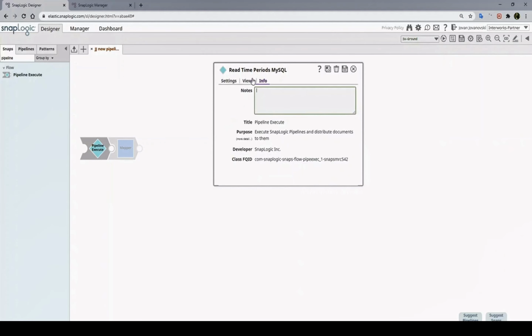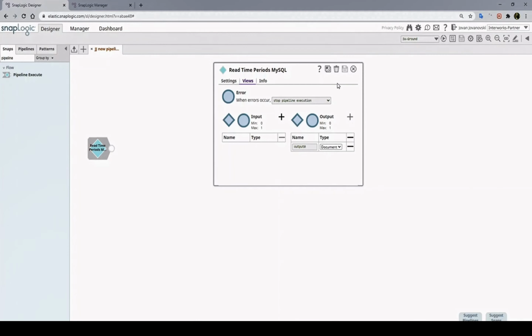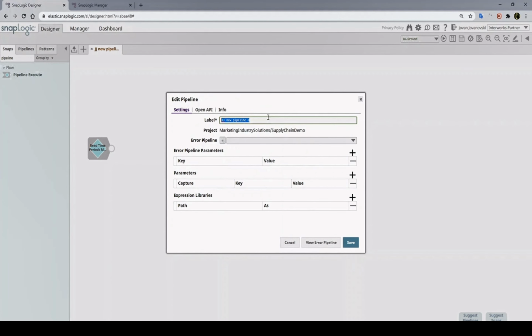Once we save the configuration for this snap, we are going to name the actual pipeline. So this would be the main pipeline in which we will be calling all those sub-processes or child pipelines.